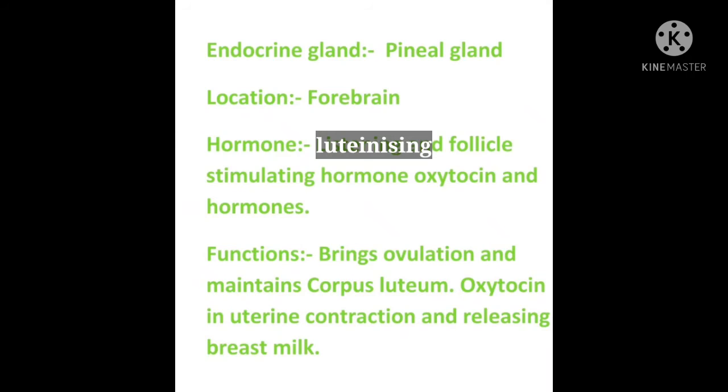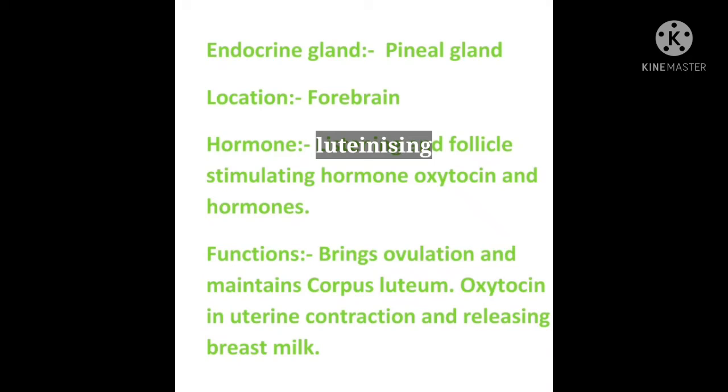Then next, the other gland is the pineal gland, which is located in the forebrain. The hormone which is secreted by the pineal gland is the luteinizing follicle stimulating hormone, oxytocin. Oxytocin hormone is released by this. Now what is the function of this? It is releasing this hormone, but what is its function?